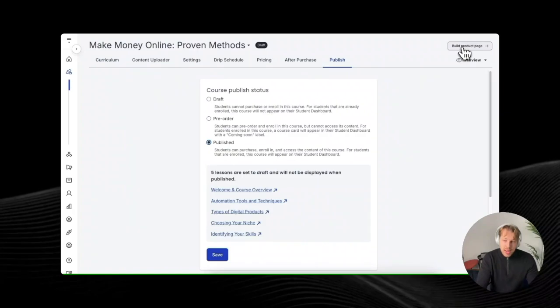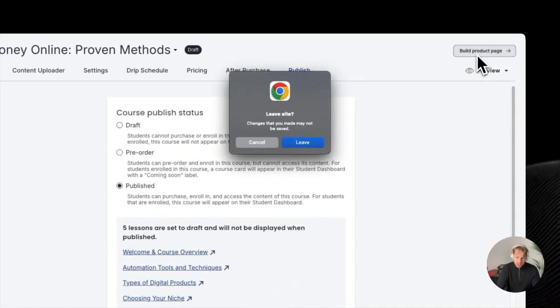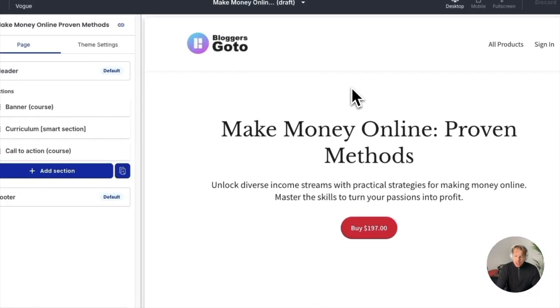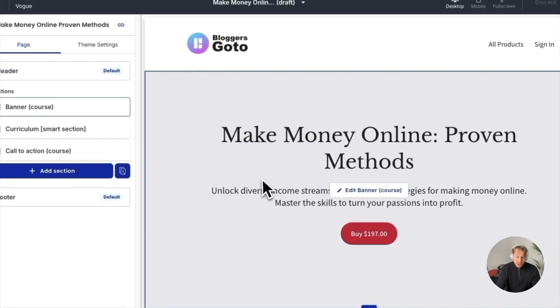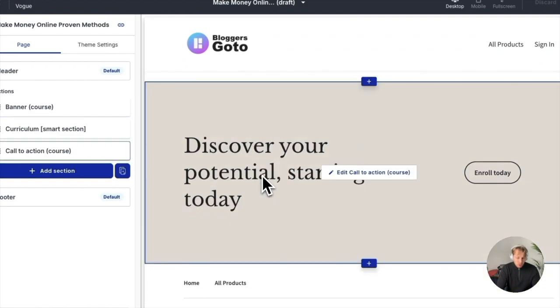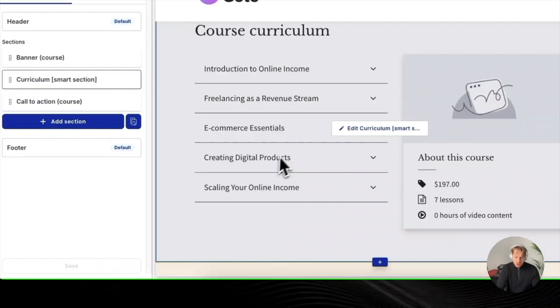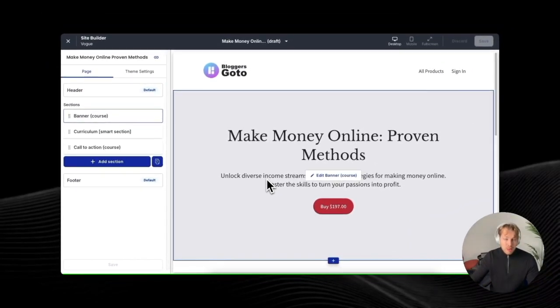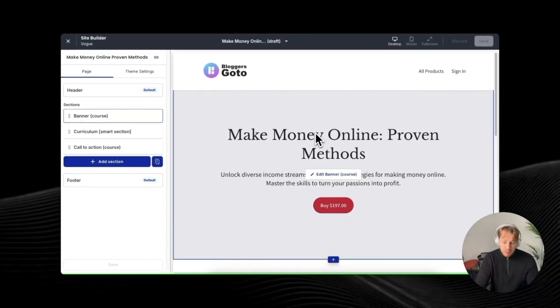And this is to build a product page. So on the top right corner, it says build product page. Now let's actually leave this page. And here you can see this AI generated or auto generated product page for this online course you just created. So I didn't do anything here. I just created the course as you saw with the AI before.